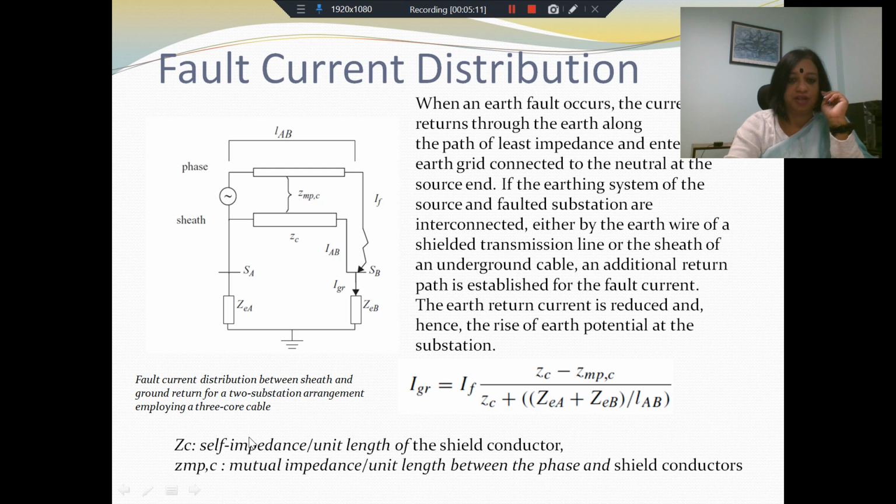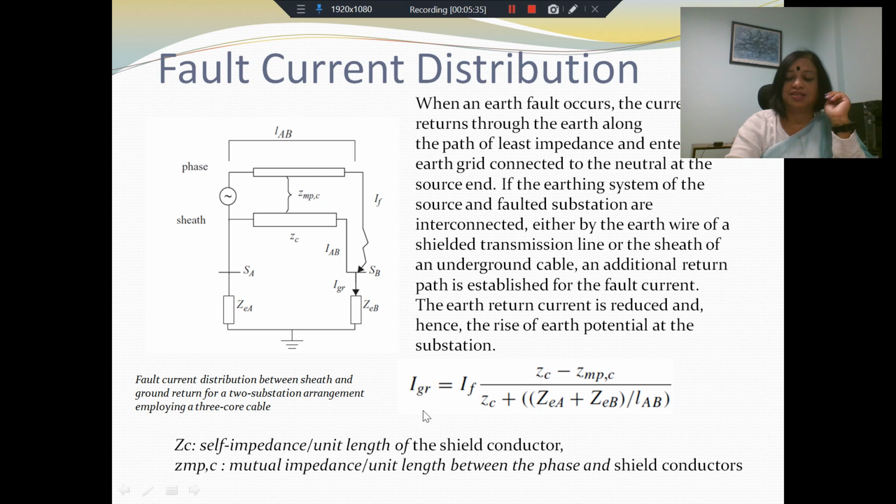Let us imagine that ZC is the self-impedance per unit length of the shield conductor and ZMPC is the mutual impedance per unit length between the phase and shield conductors. So here we see a figure which shows the current distribution between the sheath and the ground return path for a two substation arrangement where you have a three-core cable.